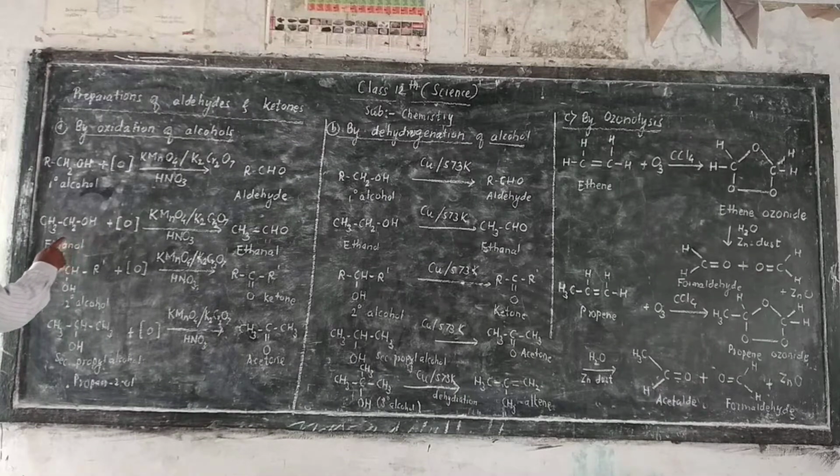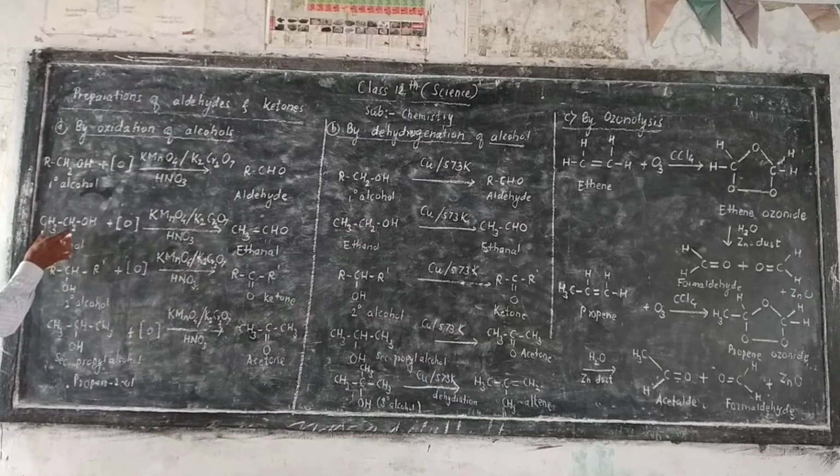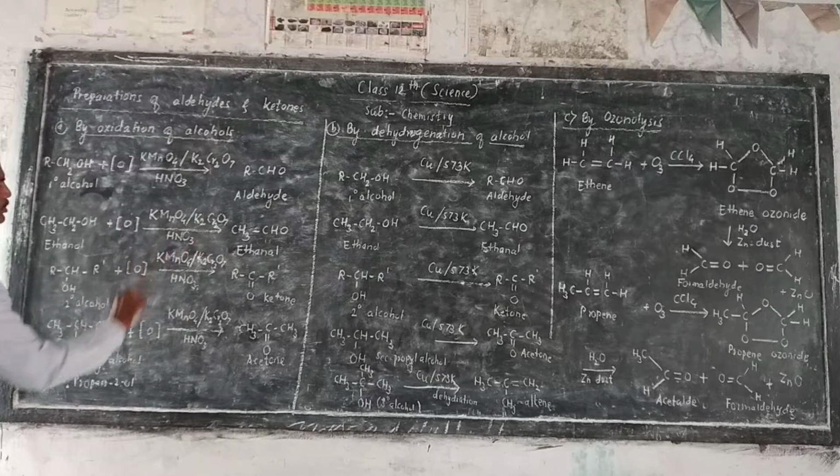So primary alcohol can be converted into aldehyde. Another example here, ethanol on oxidation in presence of oxidizing agent like potassium dichromate or potassium permanganate in nitric acid, they will produce nascent oxygen and then ethanol is converted into ethanal. So their common name is here ethyl alcohol and this is acetaldehyde and IUPAC name is ethanal. Here ethanol is oxidized into ethanal.